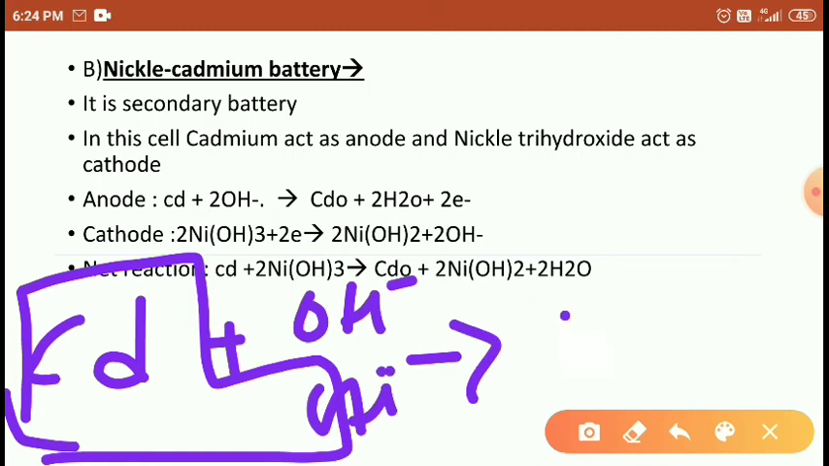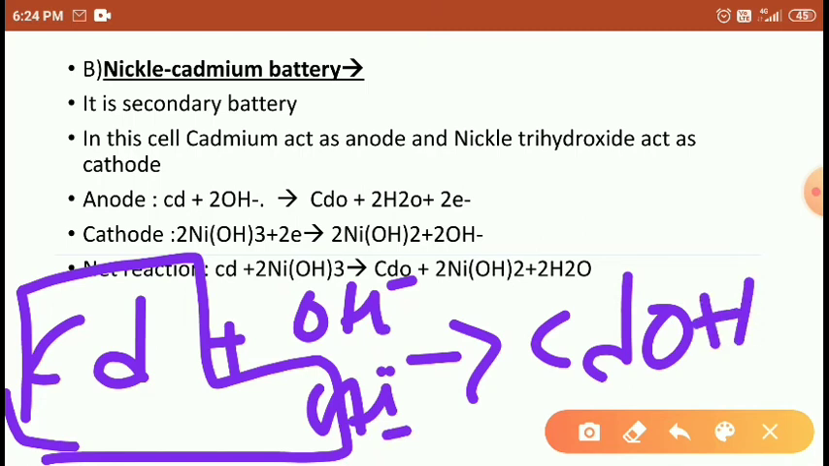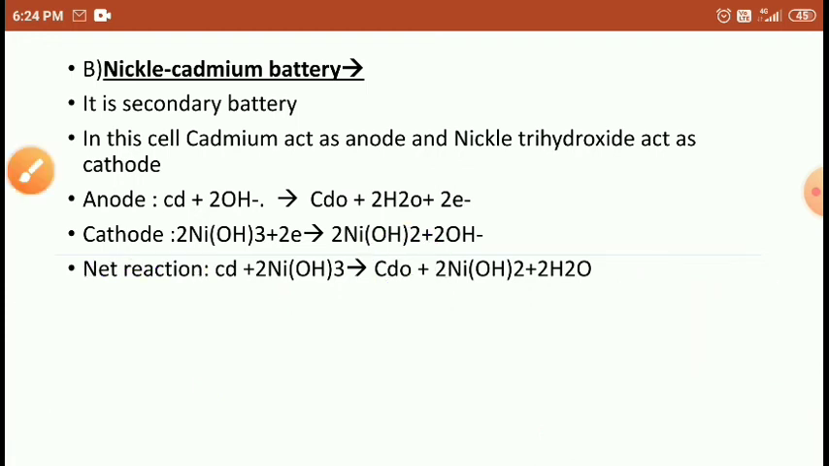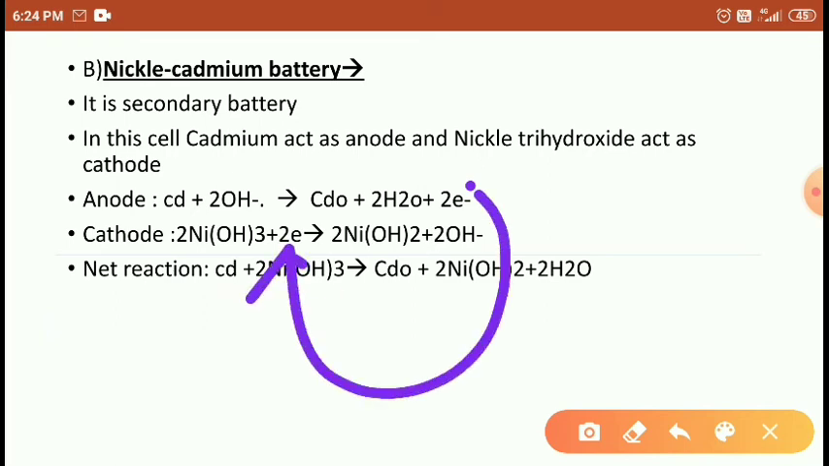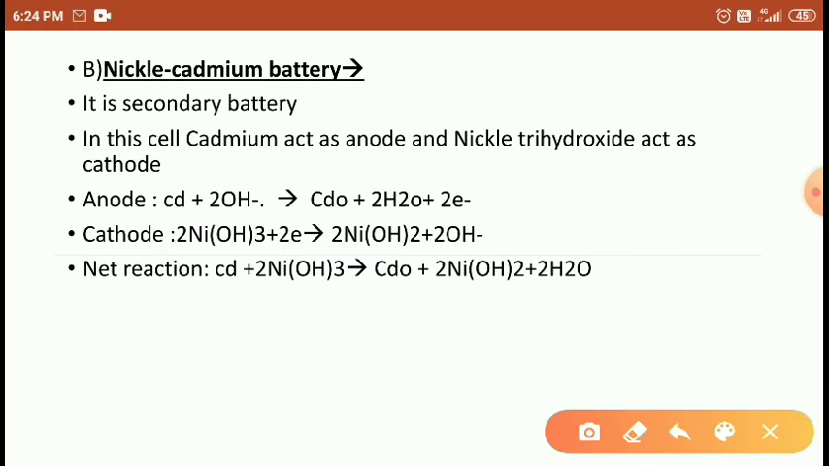It forms cadmium oxide, and what is left here? 2H and 1 oxygen, that is H2O, and these 2 electrons are liberated. Those electrons move from anode to cathode. Right students? Electrons move from anode to cathode. Then nickel trihydroxide accepts 2 electrons and liberates 2 hydroxyl ions, like this, students.